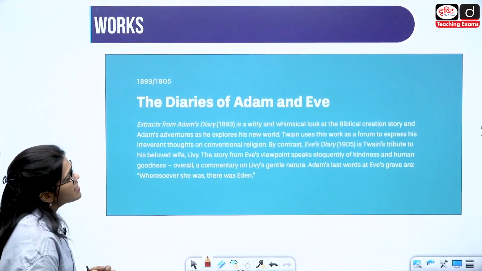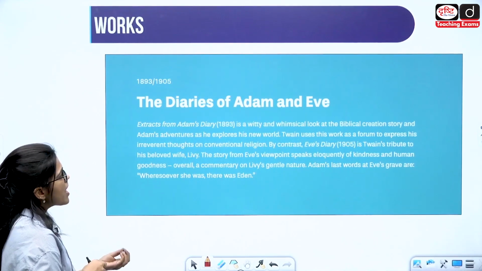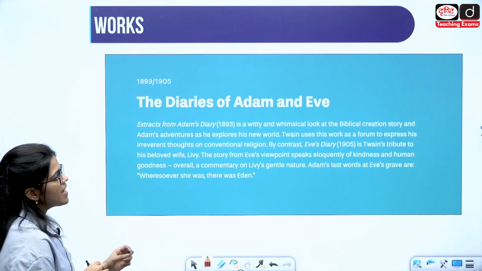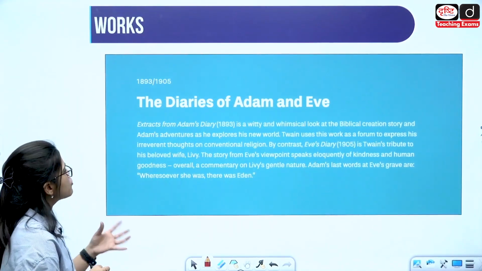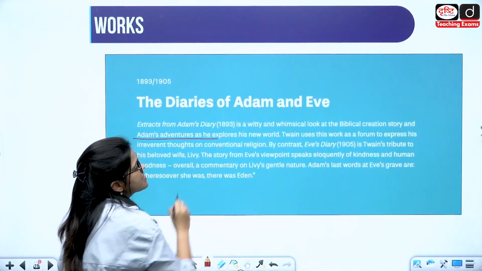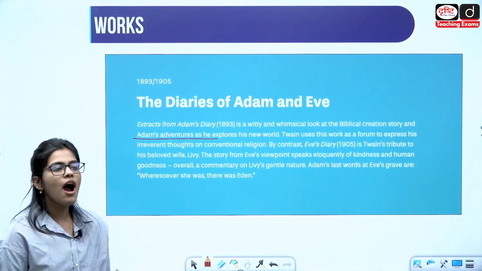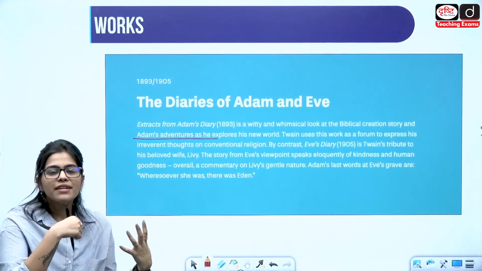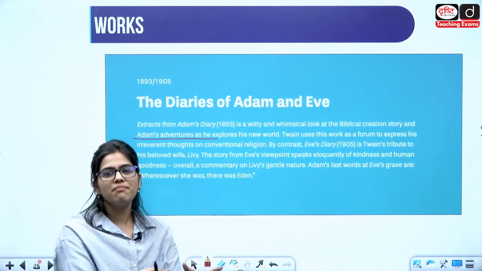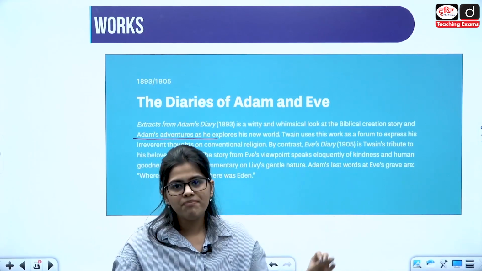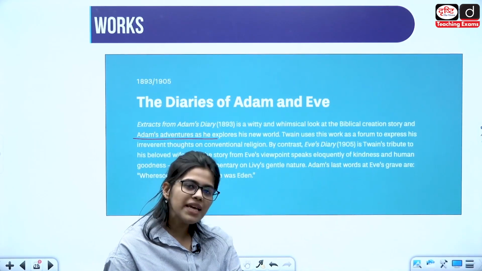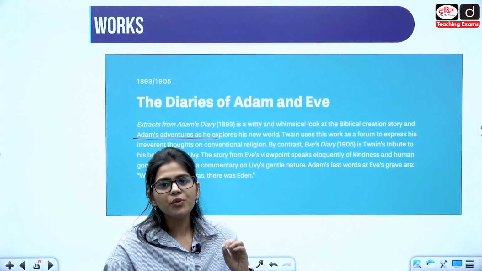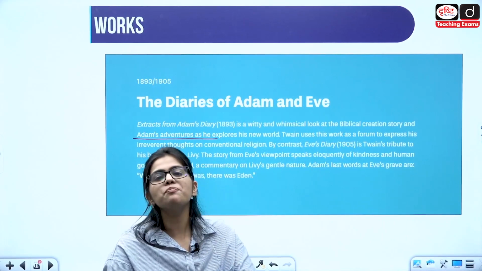Then we have the Diaries of Adam and Eve. It is an extract from Adam's diary. It's a very witty and whimsical look at the biblical creation story, of Adam's adventure as he explores his own new world. How Adam and Eve were expelled from heaven, and how the depravity of man, how the great sin befell man. That is the story, and you will see in this biblical account how Adam comes to earth and looks at the new place where he is living.